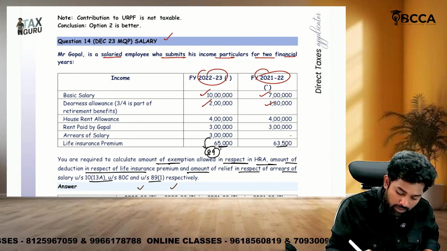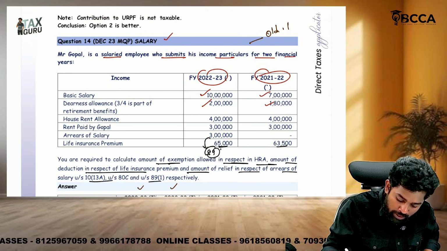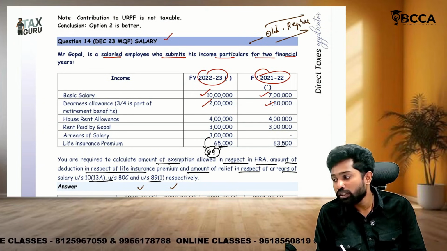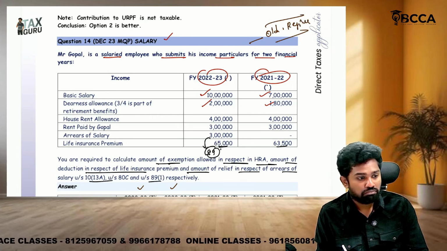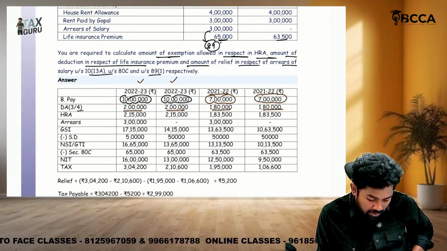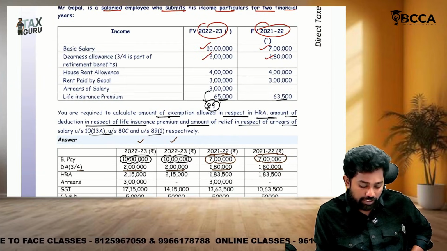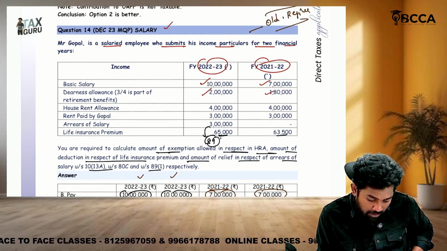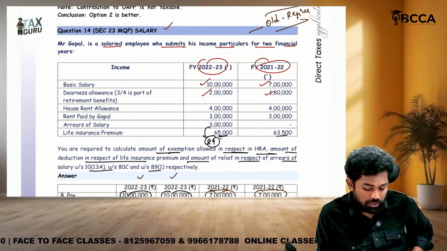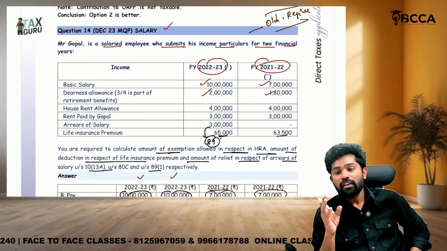Sir, assuming we are following what regime? Old regime only. We are following old regime only, not the default regime. In new regime, HRA exemption is not available. Okay. So what are the HRA exemptions here? Here did they mention metro city or non-metro city, sir? No. So we'll take it as a non-metro city. What is the HRA exemption?